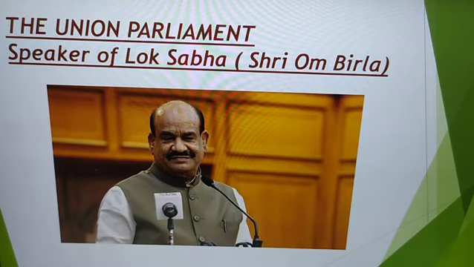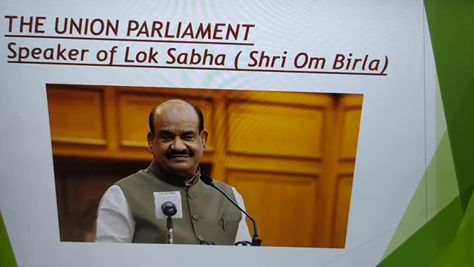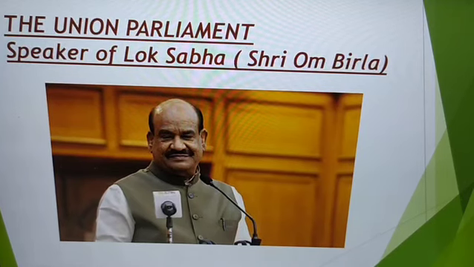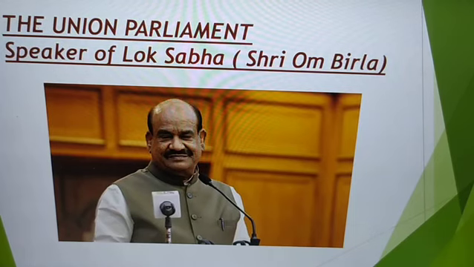Okay, so now the Constitution also provides for the office of Deputy Speaker, who performs the duty of Speaker when the latter is absent or while the office of Speaker is vacant. Obviously, when the class monitor is not there in the class, it's the assistant monitor who takes care of the class. In the same way, the Deputy Speaker is the one who takes care of the Lok Sabha either when the seat becomes vacant or when the Speaker of Lok Sabha is absent.